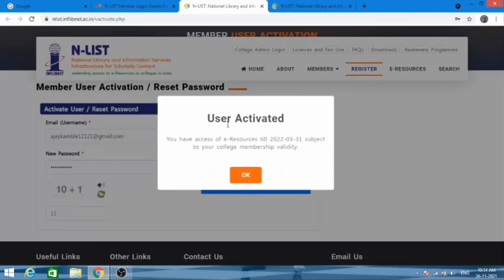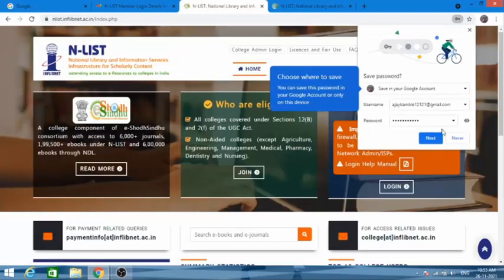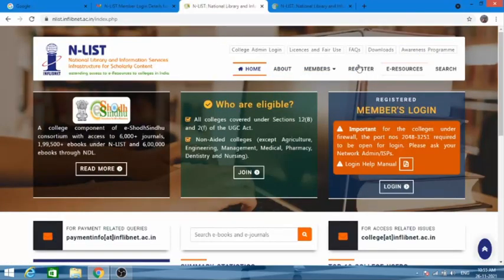Then I get the message that the user has been activated and I have access up to 31/3/2022, which is my college membership validity. So you will be a valid member of these e-resources and you will get access to these resources till 31st March 2022. Just click on OK, and now you are ready with your username and your password.